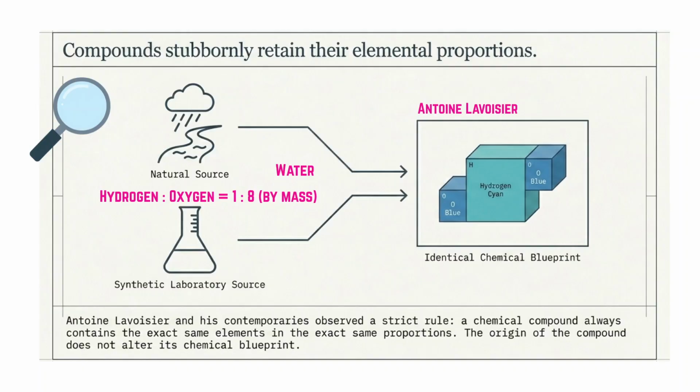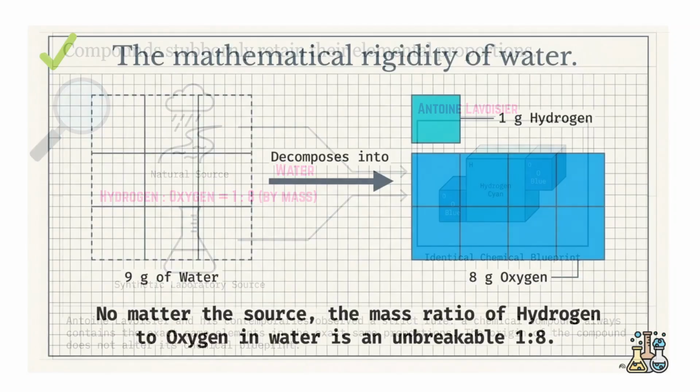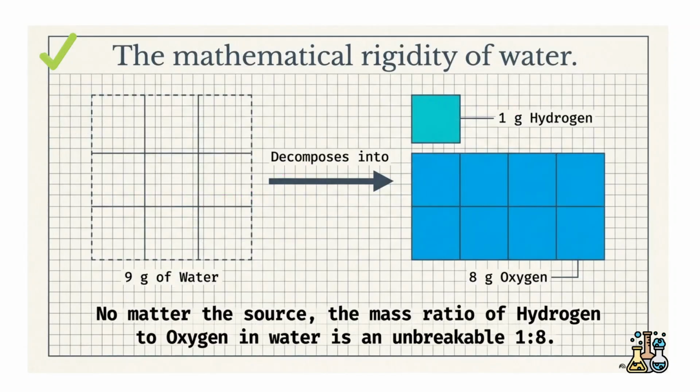Take water, be it from a natural source or a synthetic laboratory source. The proportion of hydrogen and oxygen is 1 to 8 in water. That is, 9 grams of water decomposes into 1 gram of hydrogen and 8 grams of oxygen.